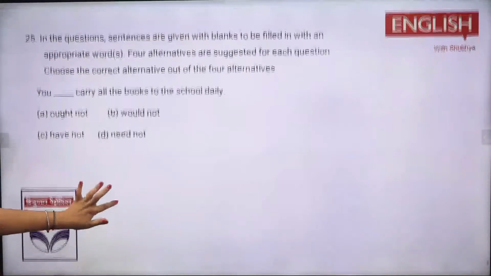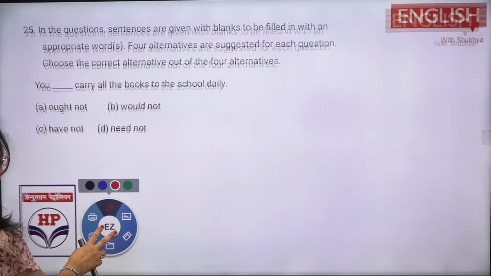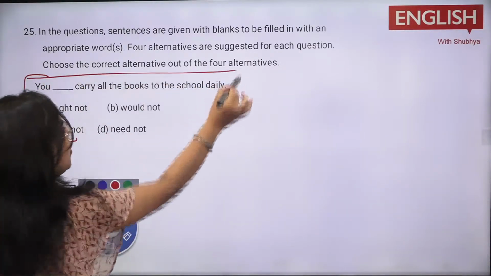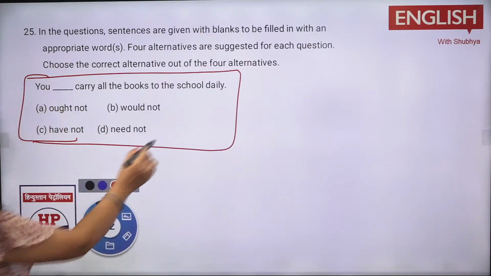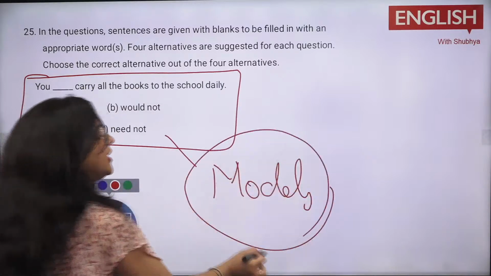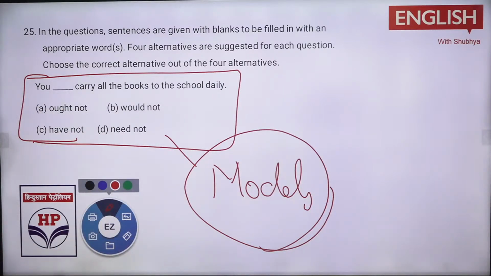Now you have the last question, and this is also very important. Same way, sentence completion है और हमारे पास options हैं. This is based on your modals. This is something miscellaneous. You don't generally get such questions, but yeah, you can get an idea. Now tell me what would be the right option.